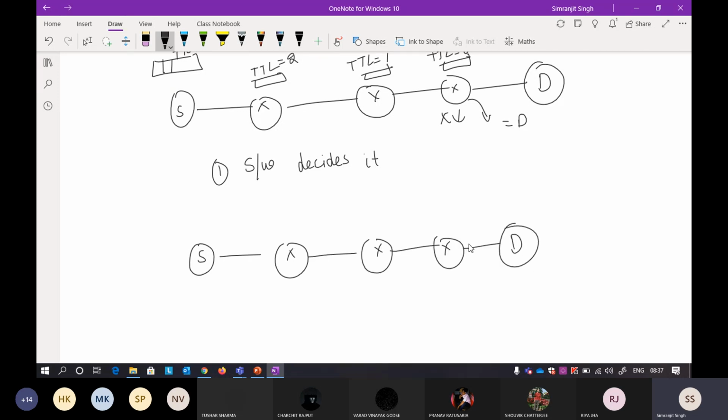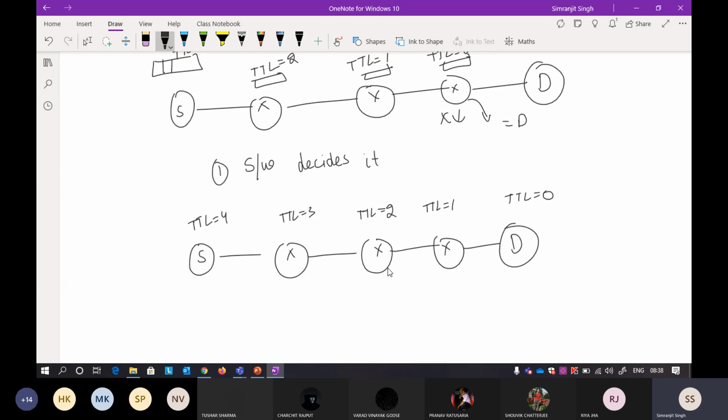Now if I take the same procedure, the TTL in this case should be 4. The TTL here will start from 4, then reduce to 3. You are seeing here that at every step one thing of the header is changing. When IP reaches here, the TTL field in the header is changed, so I have to calculate the header checksum again.